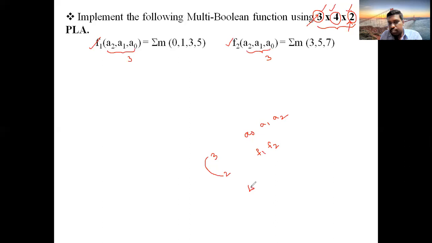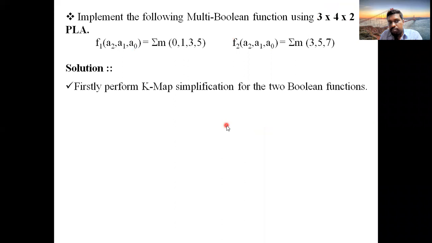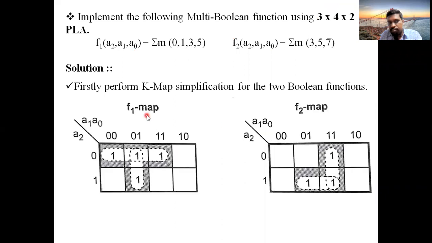Now you need to satisfy these 4 product terms. You should design this satisfying 4 product terms. If this is done, then your problem is completed. They have asked you to please convert into 4 product terms. If you are done with this, then your problem is simplified. As per the same concept, first of all, you simplify the F1 K-map and F2 K-map, then you will get the expressions like this. The concept of 3 pairs here, the concept of 2 pairs here.